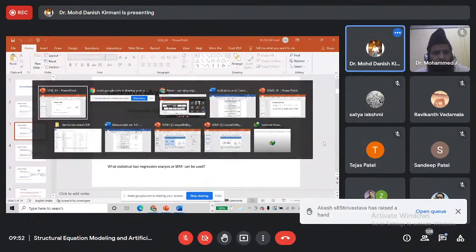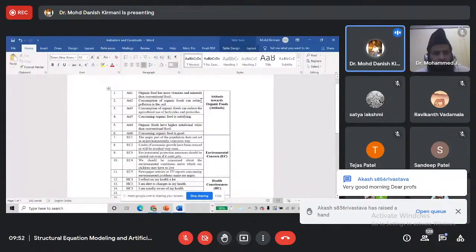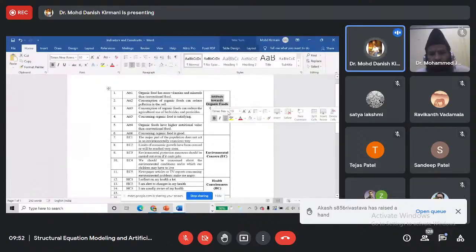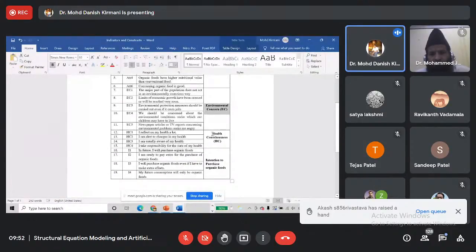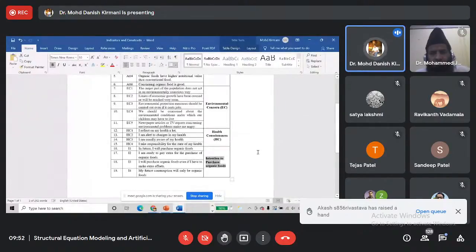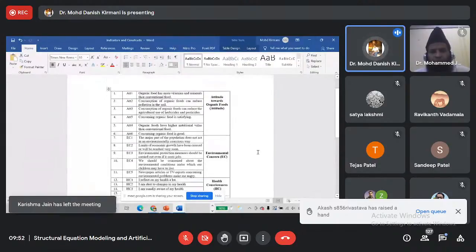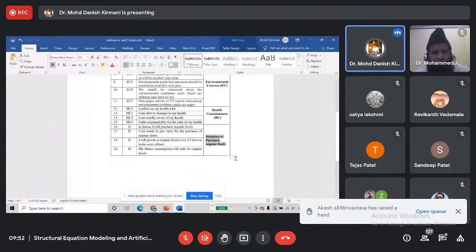So the first thing I do is adapt a scale to measure attitude, a scale to measure environmental concern, a scale to measure health consciousness, and a scale to measure intention to purchase organic foods. These four constructs, and I adapted standard scales from previous studies to measure them.